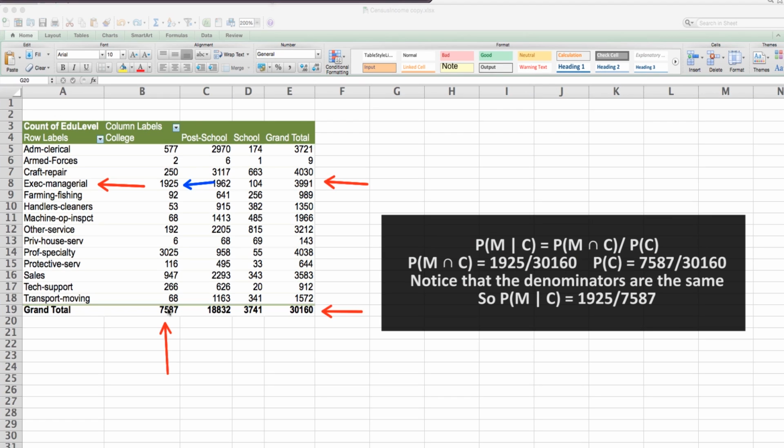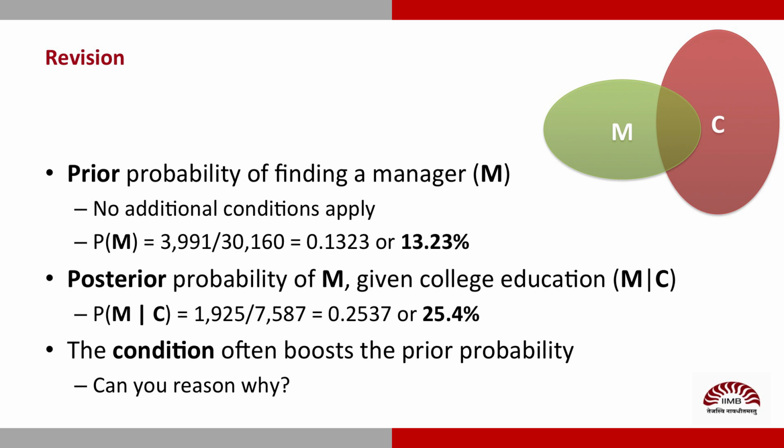So the denominators will both be 30,160. We call P of M given C as the posterior probability of M. It's like we've adjusted the probability of someone being a manager after seeking additional information about their education. This is a revision of the prior probability P of M.